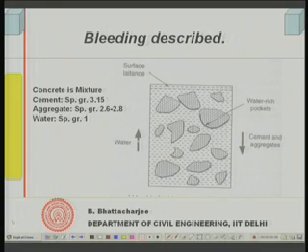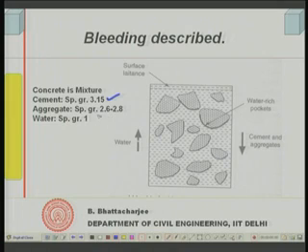You can see I mentioned the specific gravity of the ingredients are different. If you see cement, the specific gravity is 3.15, which is the highest. I must have mentioned this earlier, and one must realize that in concrete the cement has a specific gravity of 3.15.